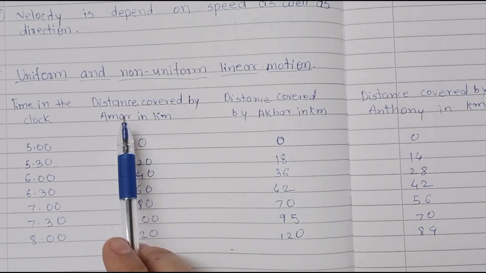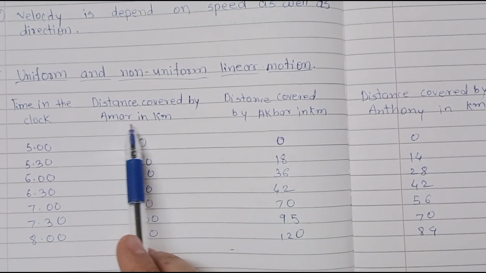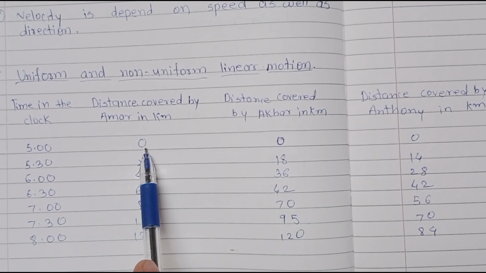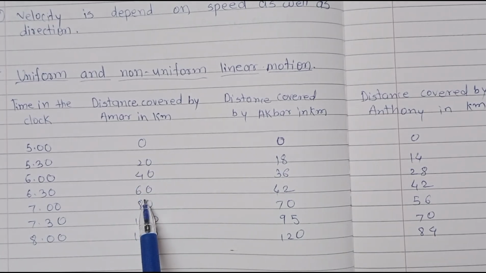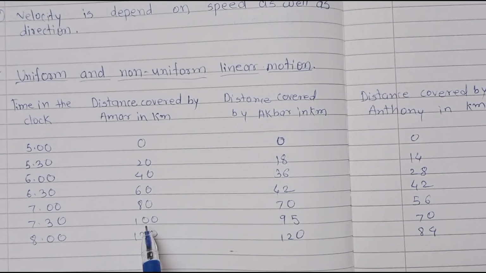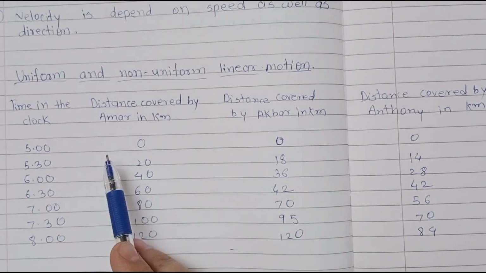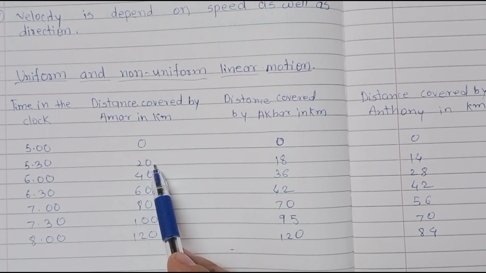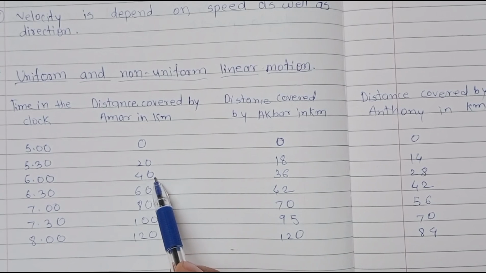Look here. Distance covered by Amar in kilometers: 0, then 20, then 40, then 60, then 80, then 100, then 120. In each half hour, equal distance is covered. On every half hour, there is a difference of 20 kilometers.